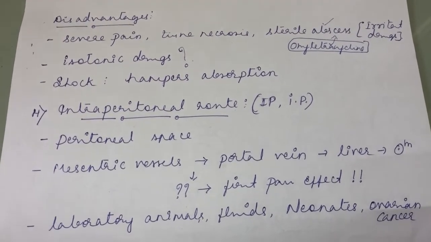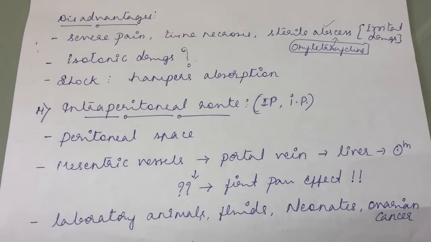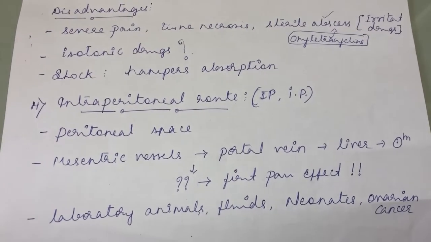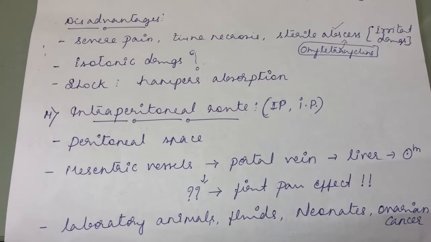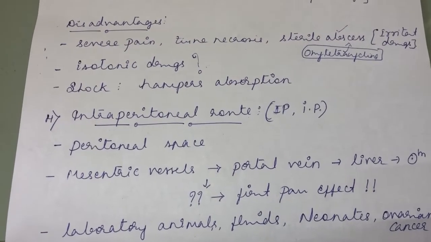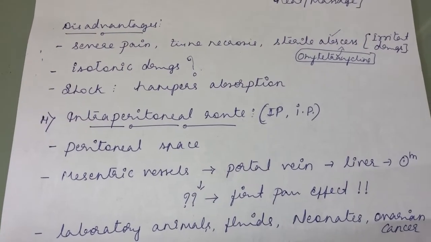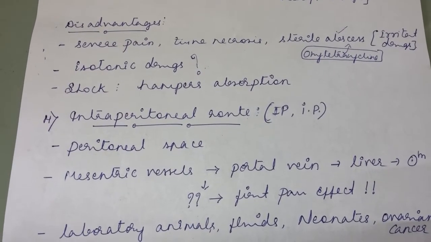In an isotonic drug, the solute concentration will be equal at the subcutaneous area and inside the blood vessel. So no absorption of the drug takes place if you give an isotonic drug. If you give a hypotonic drug, the water will flow inside. So isotonic drugs cannot be given through the subcutaneous route.